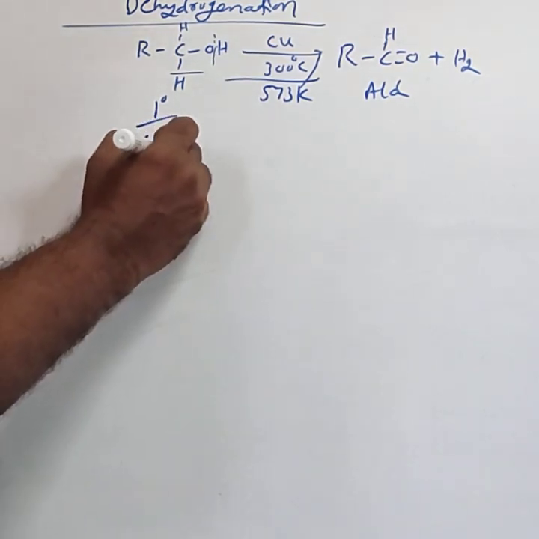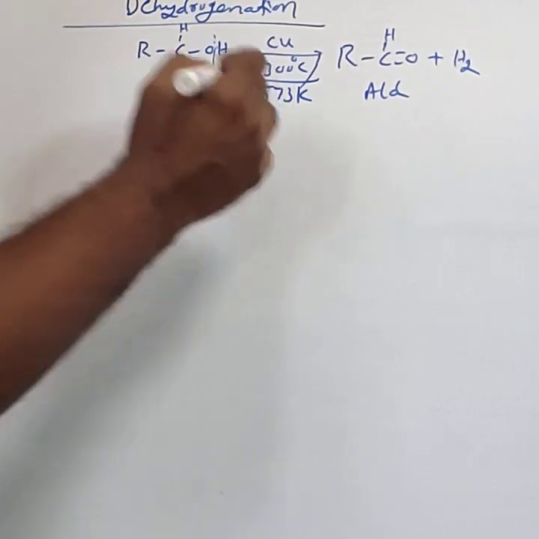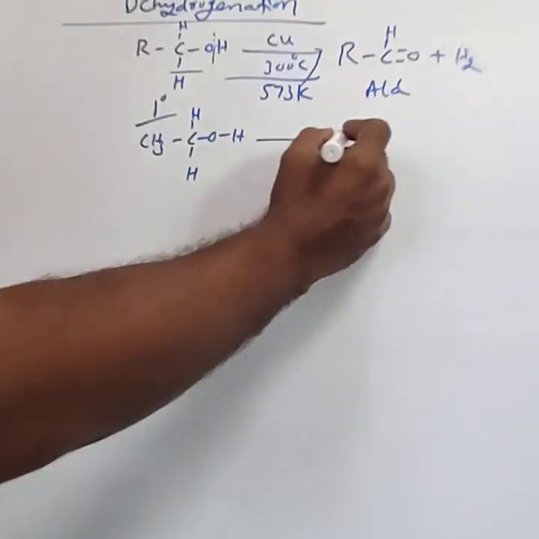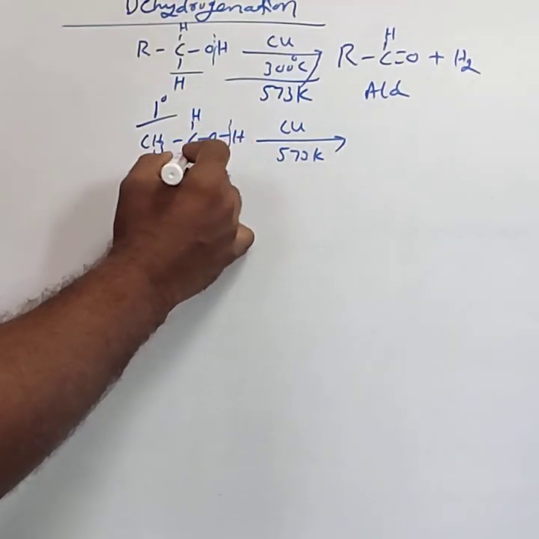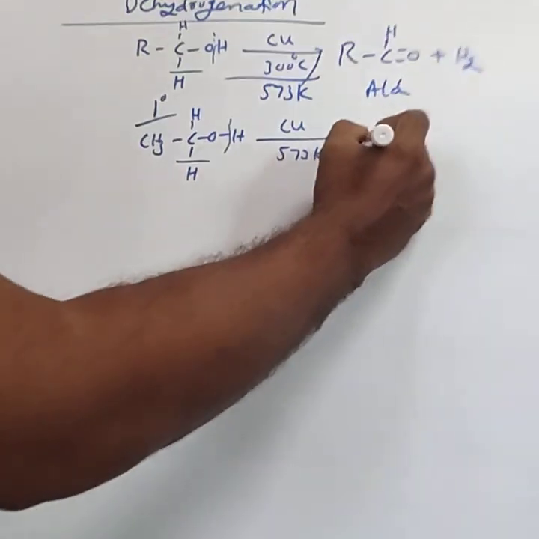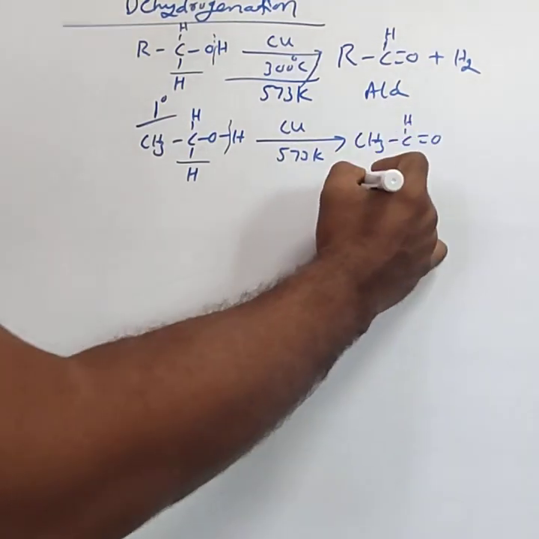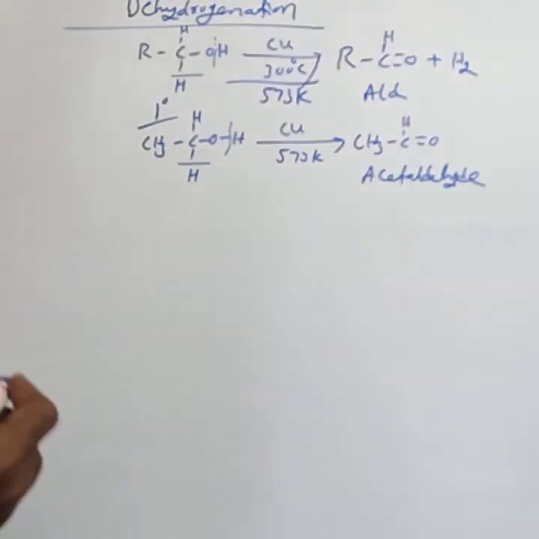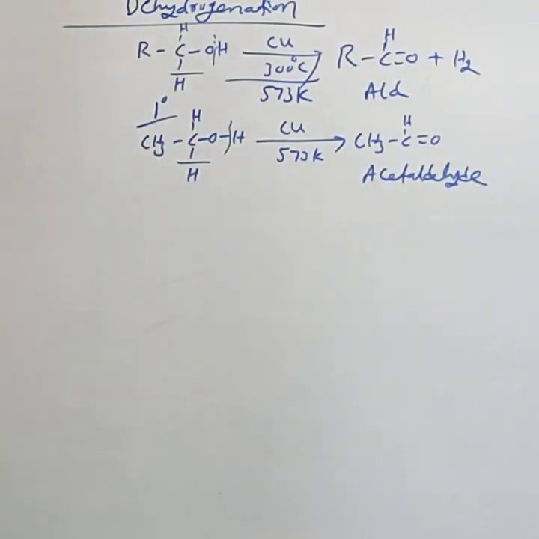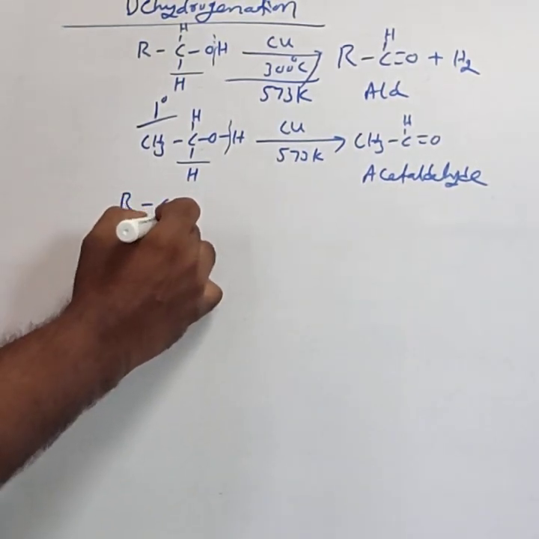For example, CH3CH2OH is ethyl alcohol. Ethyl alcohol passed through a copper catalyst at 573 Kelvin undergoes bond cleavage here. The product formed is CH3CH=O, which is called acetaldehyde. Ethyl alcohol forms acetaldehyde. Similarly, secondary alcohols,